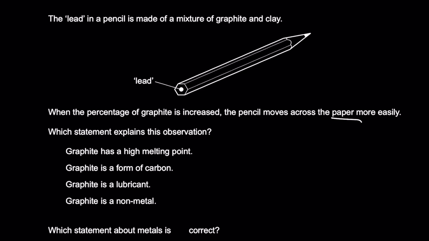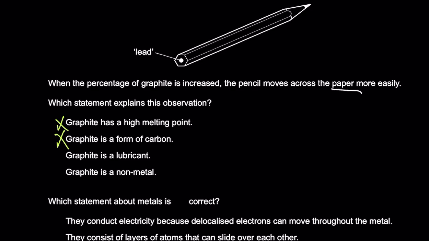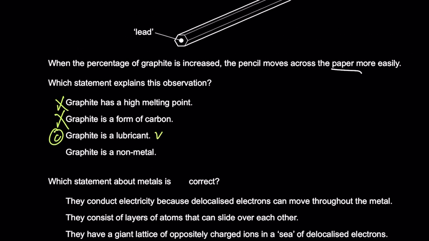Which statement explains this observation? Graphite has a high melting point. Does a high melting point justify the fact that it can slide over easily? No, it can't, right? So that's wrong. Graphite is a form of carbon, does not explain, right? Diamond is also a form of carbon. They are basically known as allotropes, right? Graphite is a lubricant. Yes, C is the, इसमें पता नहीं options को कोई मसला हो गया था, but C is the right option.